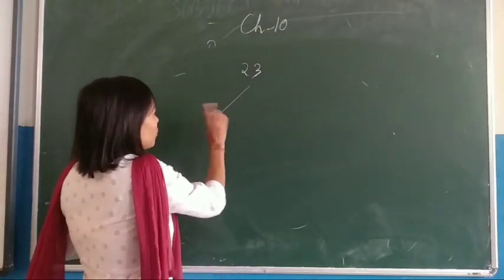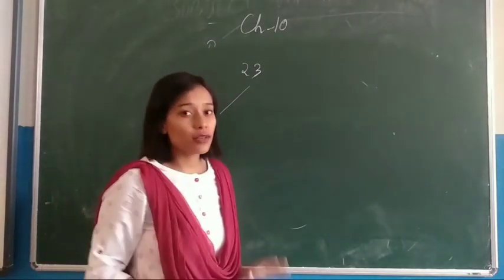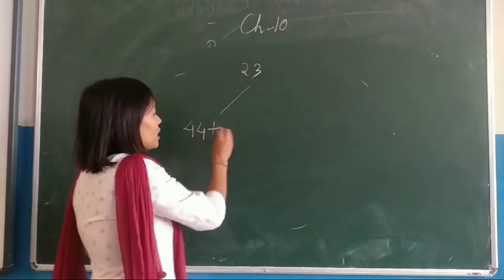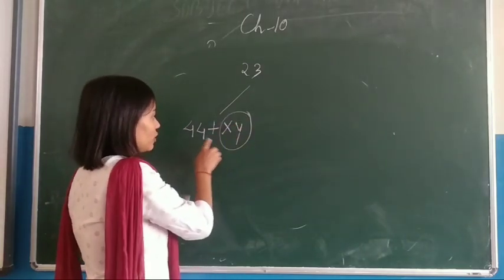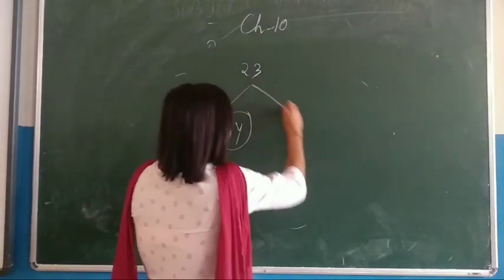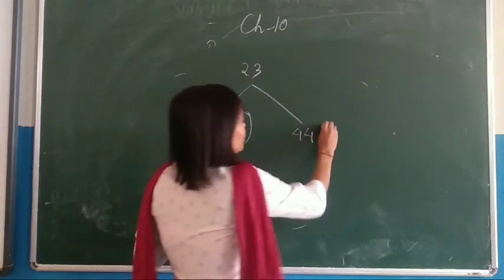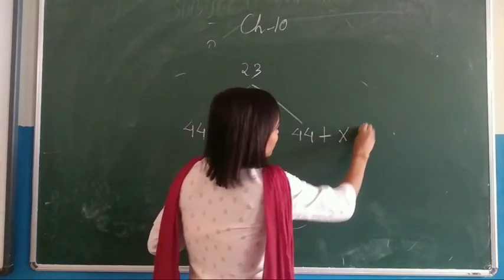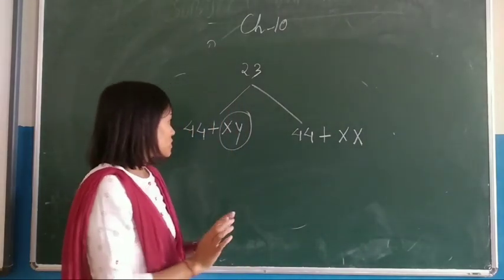So in male, 44 chromosomes are responsible for other body parts, plus the XY chromosomes. This is the sex chromosome, one pair. 44 plus 2 makes 46. This is in male. And in female, 44 chromosomes are for other body parts, and the two sex chromosomes are X and X.